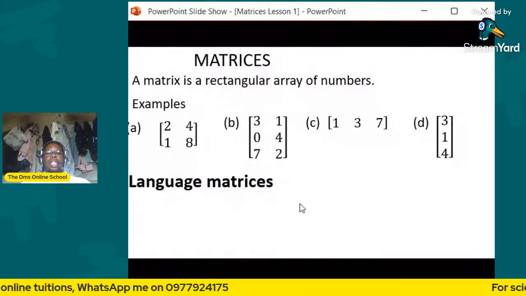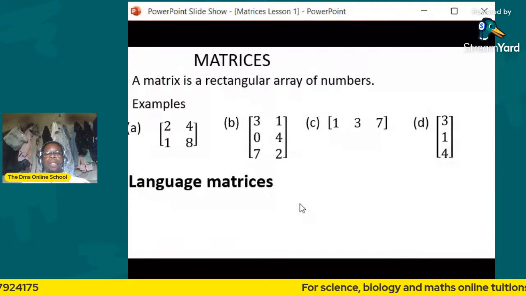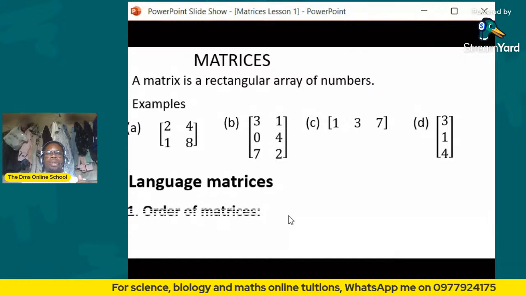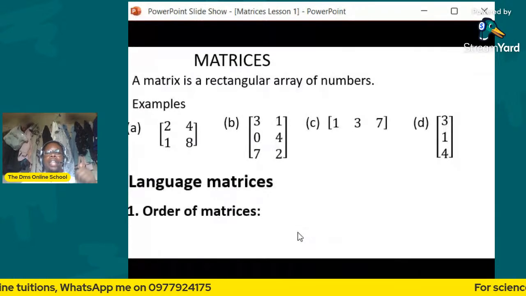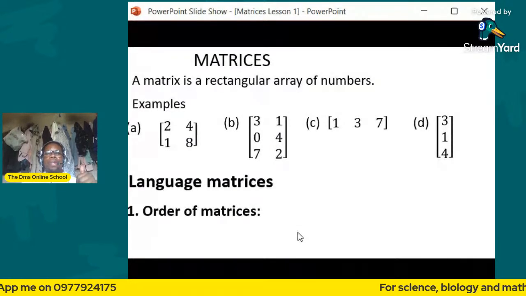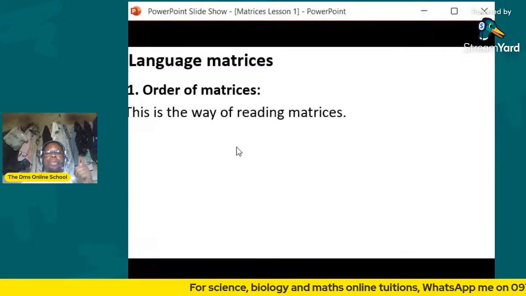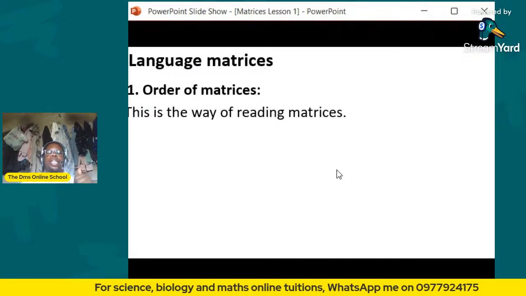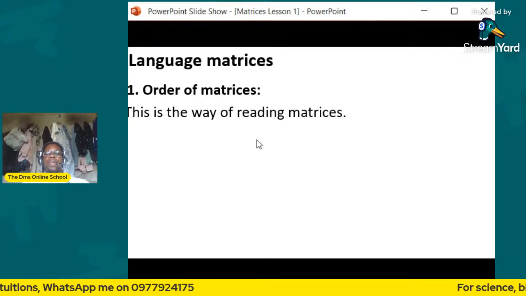Now, let's look at the language of matrices. It's very important that you understand the language of matrices for you to be able to answer questions on matrices. So we have what we call the order of matrices. You have to understand the order of matrices to be able to answer matrix questions very well. The order of matrices is the way of reading matrices, so you need to understand how matrices are read.